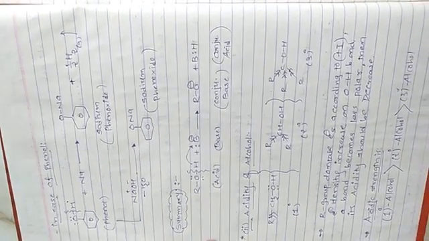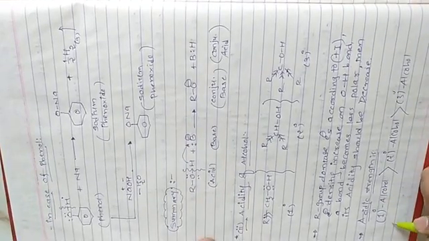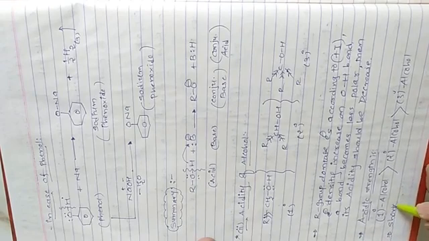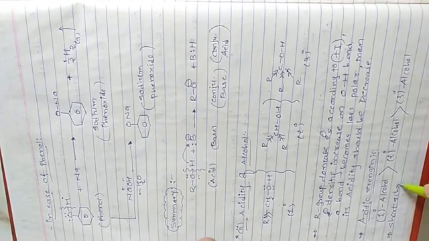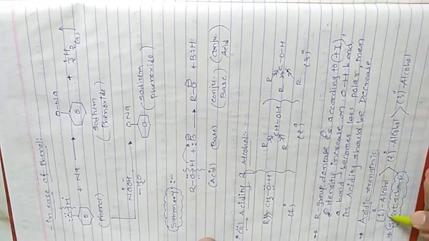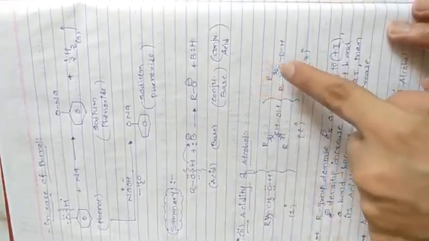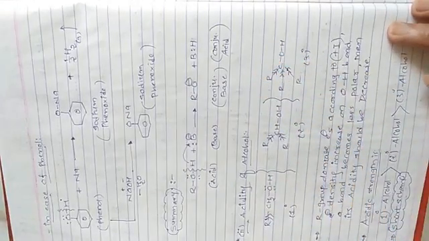So this is the acidic strength, the short scheme. As the number of alkyl groups increases, its acidity decreases.